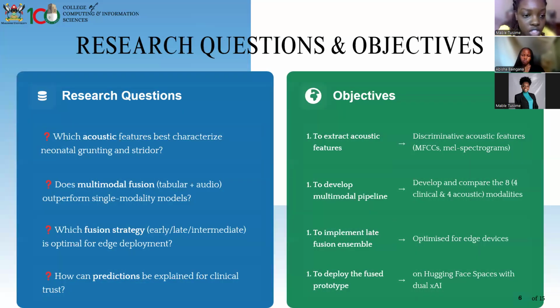So our research questions include which acoustic features best characterize stridor and grunting in neonates? And then does multimodal fusion actually outperform the single modality models? And then which fusion strategy is optimal for edge deployment? Is it early, late, or intermediate fusion? And then how can predictions be explained?